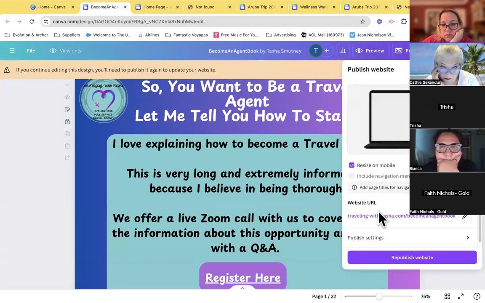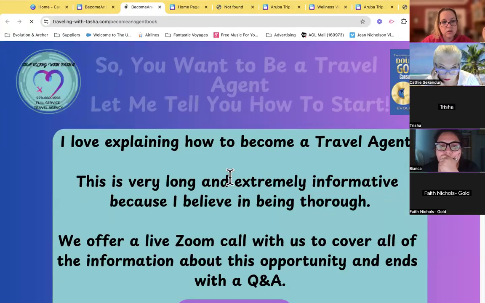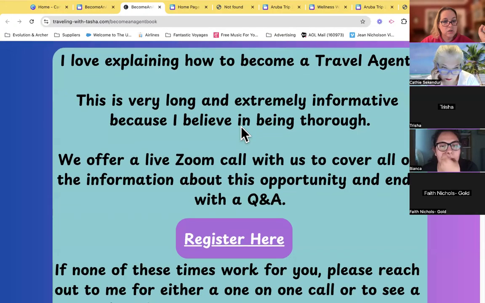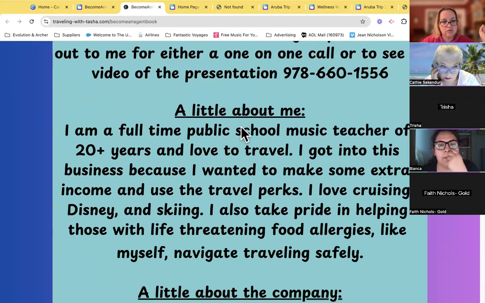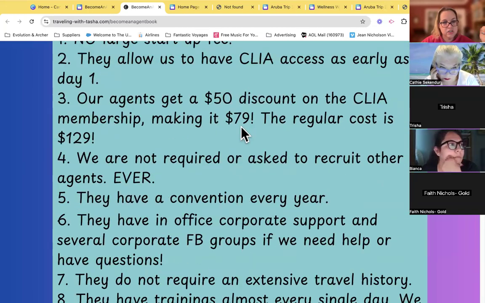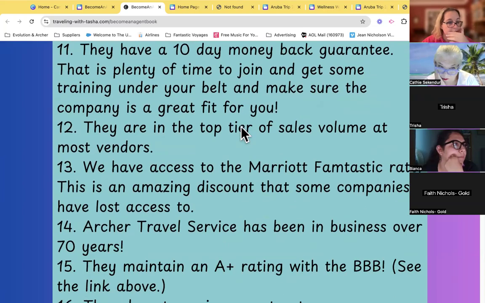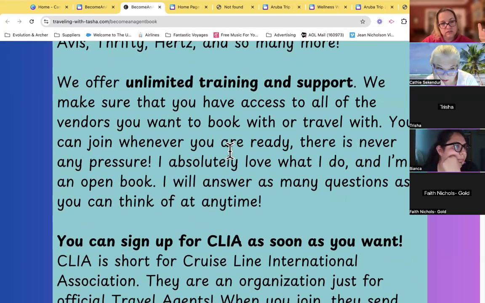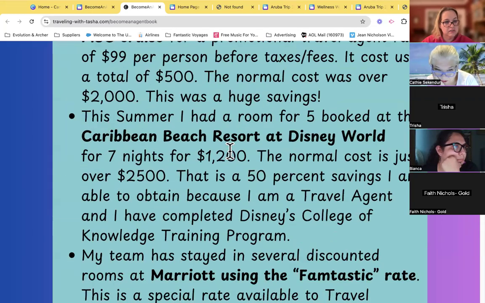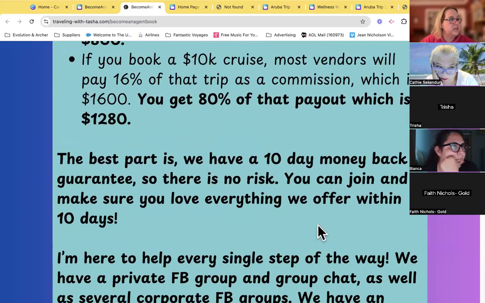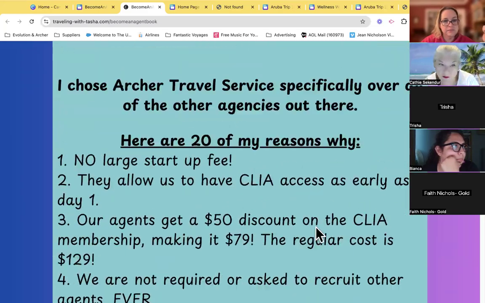Publish website. Become an agent book. This is one that I did multiple pages to get all this information in, the same way I just showed you. I just did the same background and then I added a color over it to put all my information so that I can have all that information about why I chose Archer Travel, all those things for the building side. But see how you can't tell where the different pages start and end.